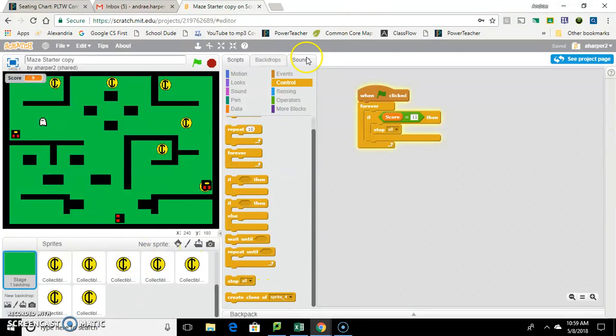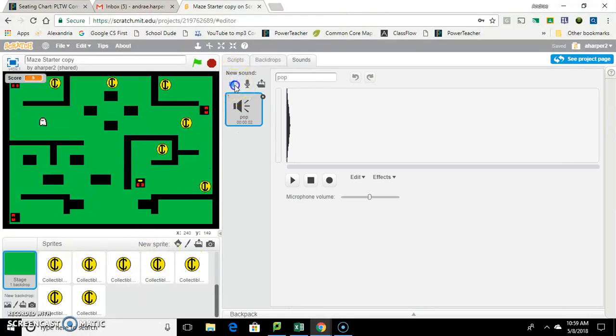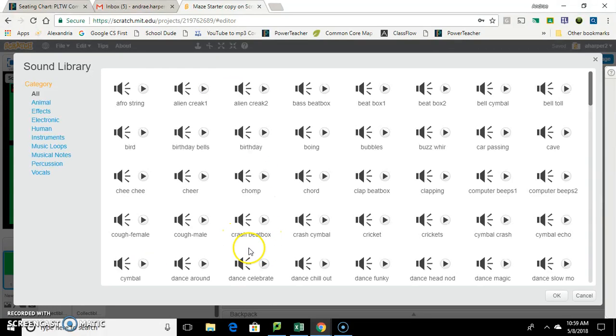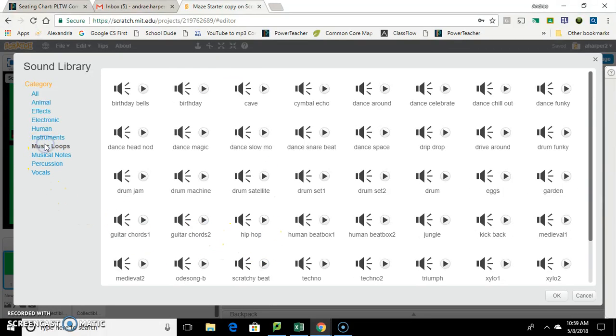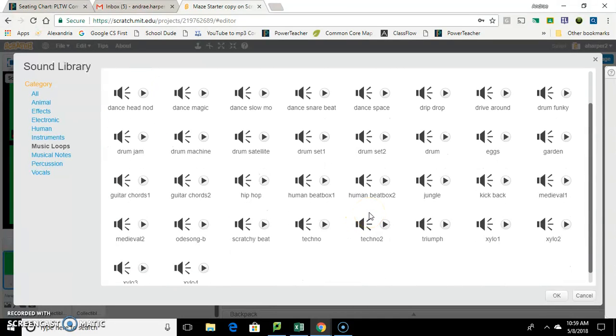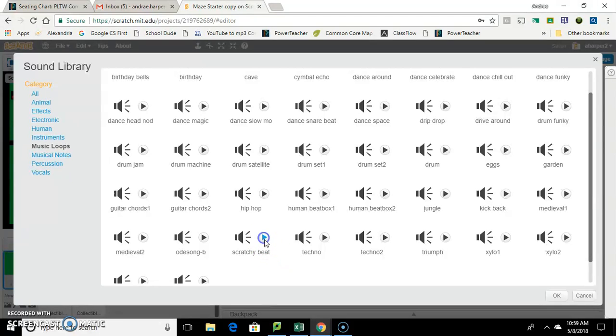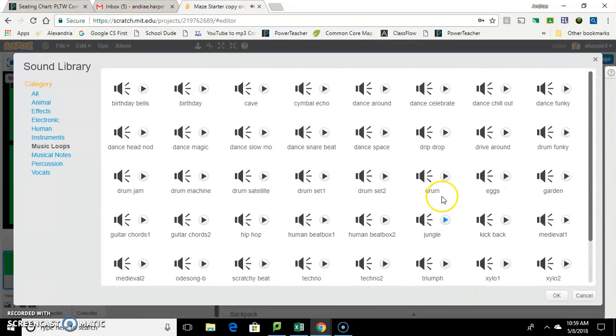So we click on the stage, click sounds, we're going to add a new sound. I like to do music loops, and we can see what we can find here. So you can just pick one. Yep, we'll pick that one.